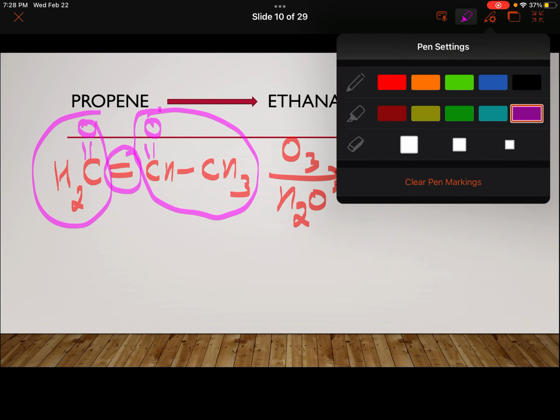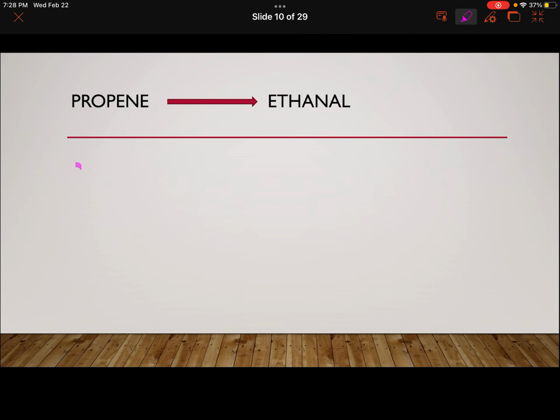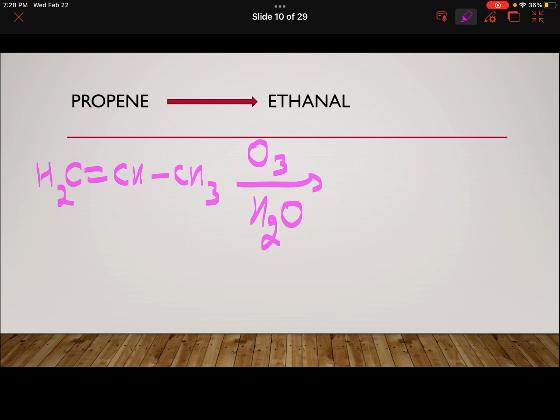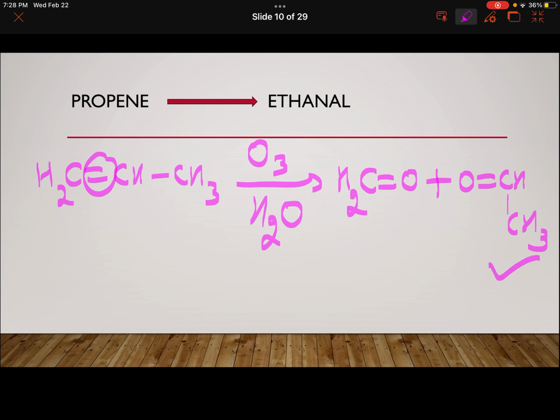What am I saying? Let me explain again. You had propene, you treated it with ozone, then hydrolysis. It will give you CH2, remove this double bond, put =O, plus the same way =O on the next carbon which was involved in the double bond, CH3CHO. So this was the desired product, ethanal.